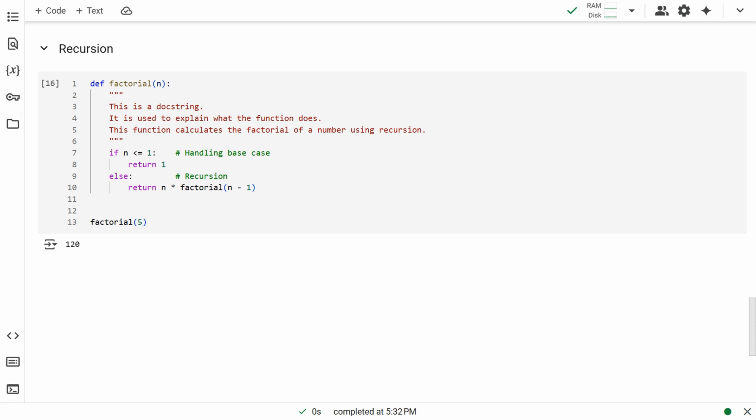In the first iteration, the control goes to the else part. It returns the product of 5 and the factorial of 4. The factorial of 4 can be obtained by multiplying 4 with the factorial of 3. This goes on recursively till the number reaches 1. Once the base case is reached, the function returns the value.